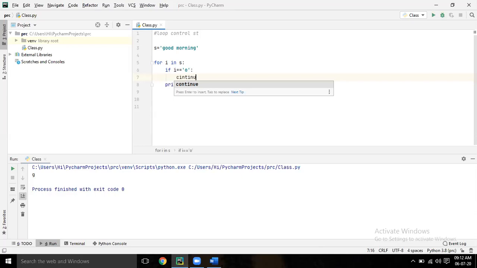See, on the down one, just do enter. It will come automatically. Now run it.